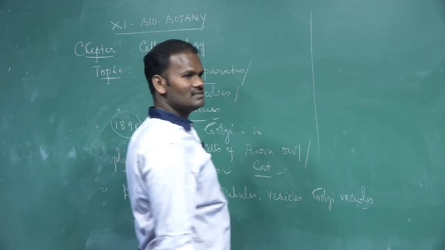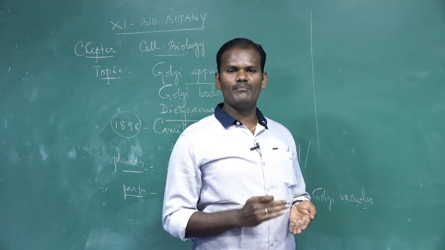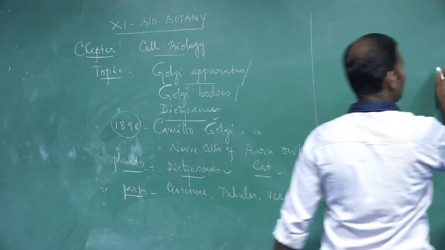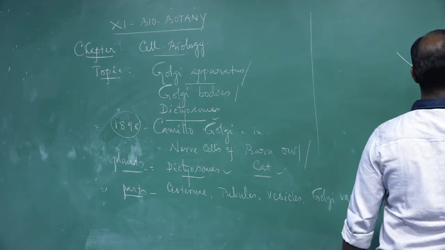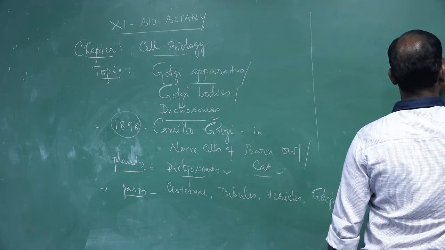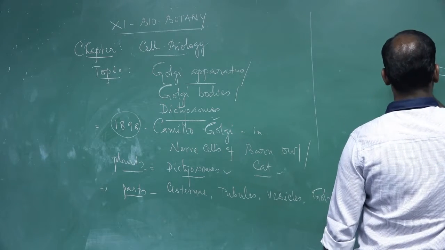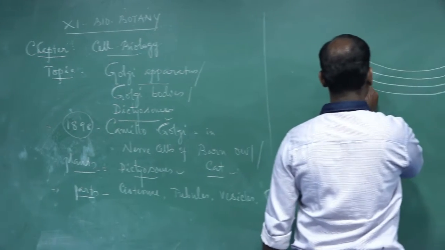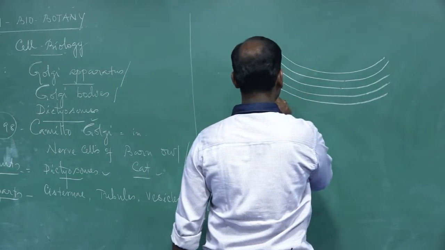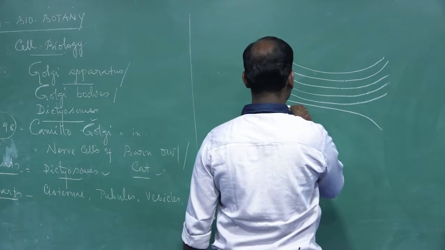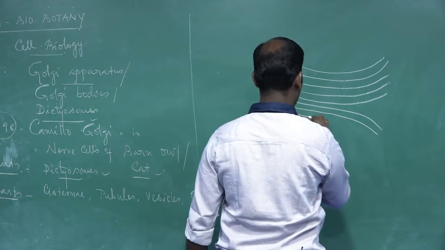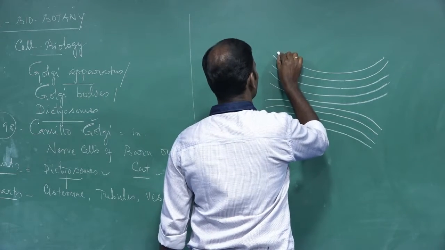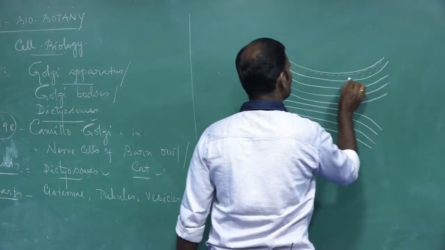It is easier to understand this way. First we take cisternae. What are cisternae? How are they arranged? The cisternae are made up of a stack of 4 to 8 granular structures in animal cells, whereas in plant cells it is 10 to 12. Stack means arranged one upon another.